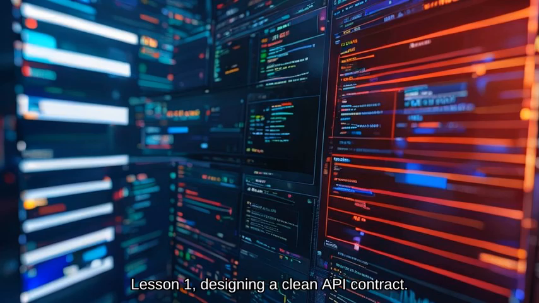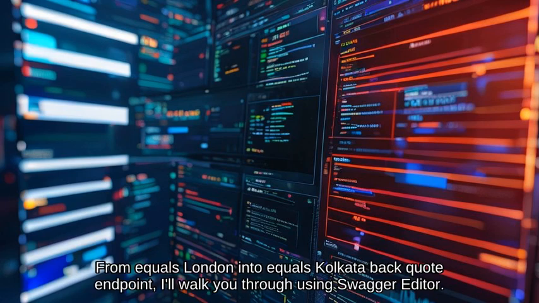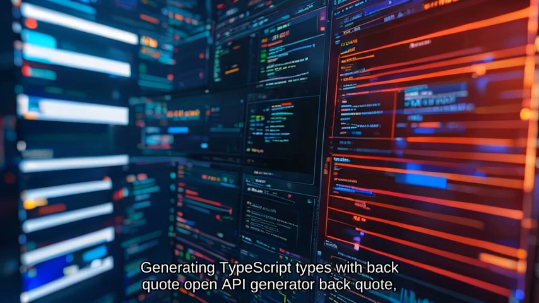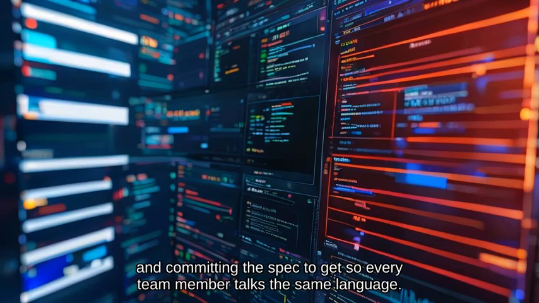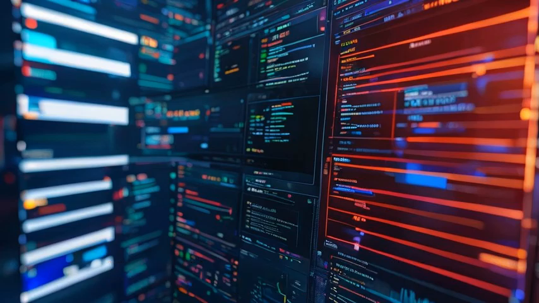Lesson 1. Designing a clean API contract. We'll start by defining a tiny OpenAPI spec that describes a "get bus schedule" from "London" to "Kolkata" endpoint. I'll walk you through using Swagger Editor, generating TypeScript types with "OpenAPI generator", and committing the spec to Git so every team member talks the same language. This contract becomes our single source of truth and eliminates the "guess the payload" nightmare.